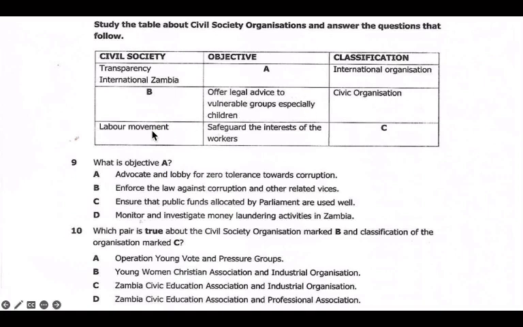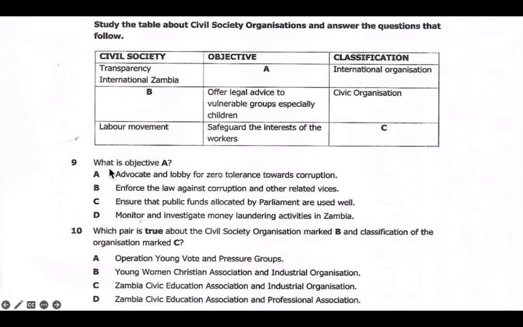And then we have the labor movement. The labor movement safeguards the interests of the workers. So workers who are in industrial jobs are safeguarded by the labor movement. This one is an industrial organization. It deals with factors that deal with work and also the conditions of service. That's what it looks at.